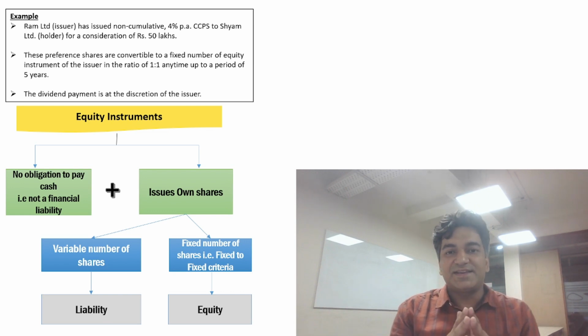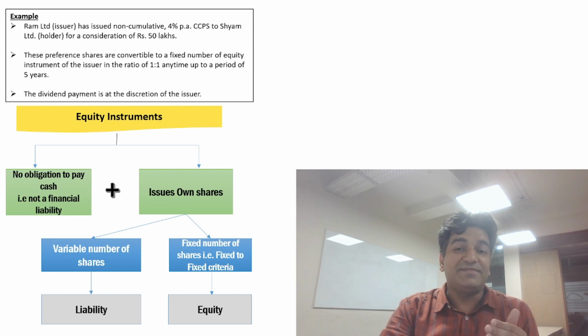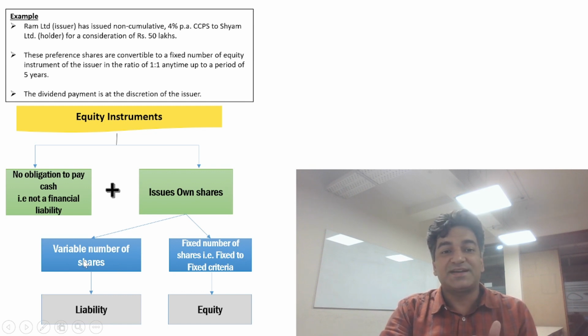The second condition is the entity has to issue its own shares. Now we will see whether the issue of these shares results in a fixed number of shares or a variable number of shares. If a variable number of shares is issued, it is a liability. If the fixed to fixed criteria is passed, that is a fixed number of shares are issued, then it is an equity instrument.